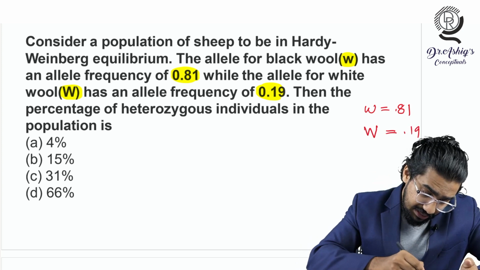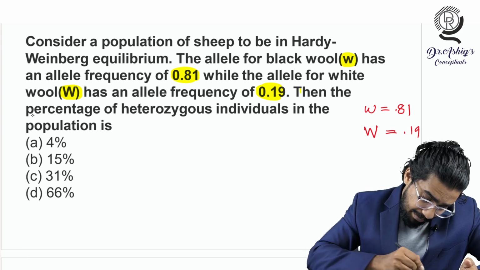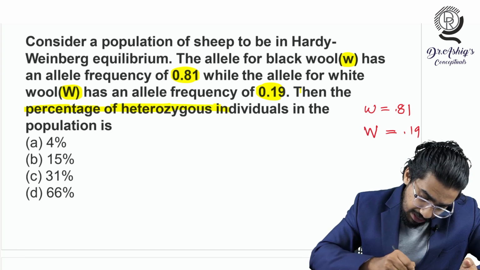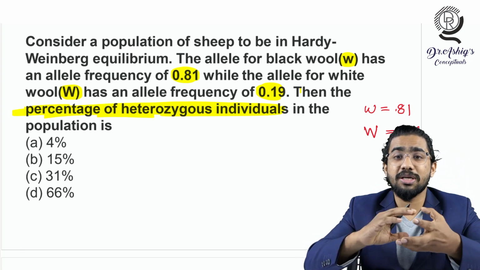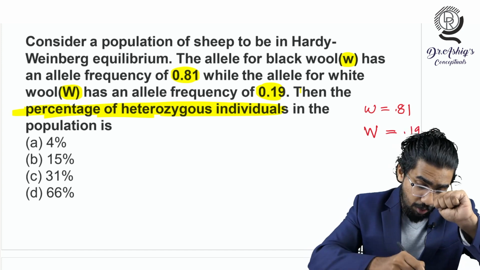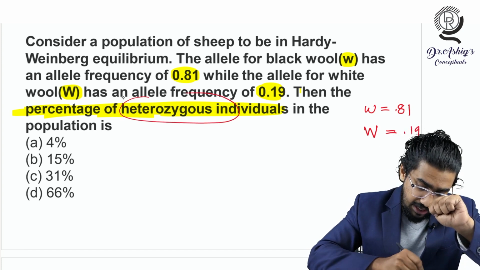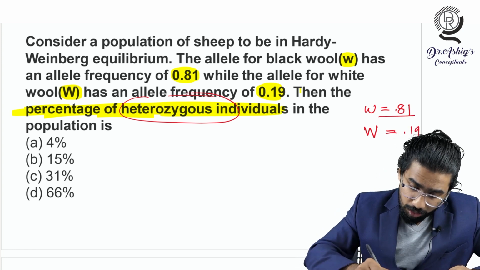What is the question they are asking? They are asking for the percentage of heterozygous individuals in the population. So how much percentage of heterozygous individuals will be there? That's the question there. So let's find that out. It's very simple, because both allele frequencies are given.